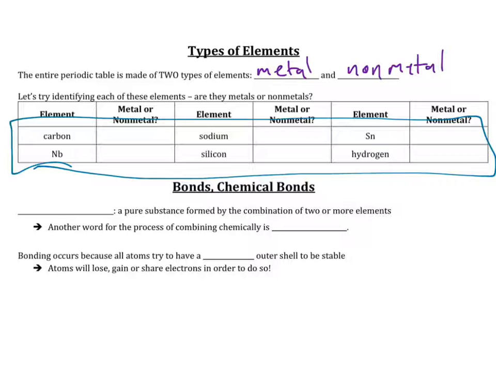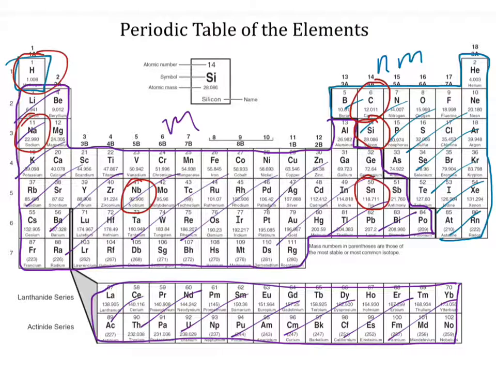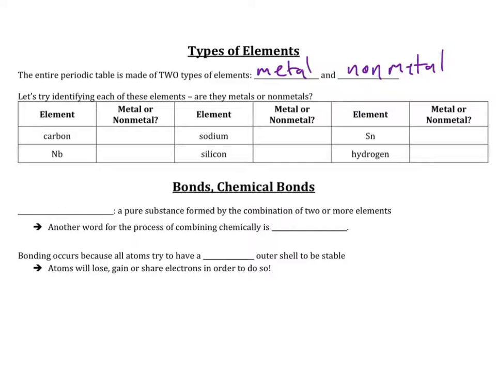Now let's go ahead and take a look at the periodic table. If you take a look, I've circled where all of those elements are. You can see that carbon, silicon, and hydrogen, those are all non-metals. And then we have tin, which is Sn, we have Nb, and we have Na. Those are metals. And so we can write metal, metal, metal,